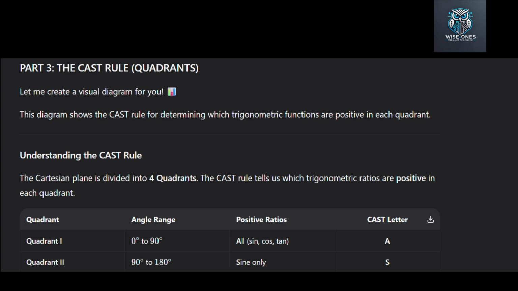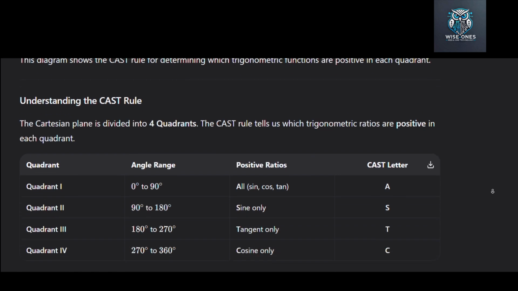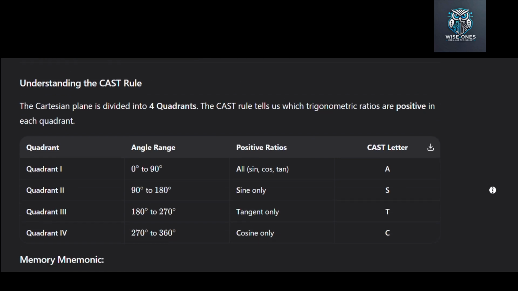This is where most students lose marks in WAEC. Pay attention. Imagine a Cartesian plane with an x-axis and a y-axis. This divides the plane into 4 quadrants. Quadrant 1 is from 0 to 90 degrees. Quadrant 2 is from 90 to 180 degrees. Quadrant 3 is from 180 to 270 degrees. Quadrant 4 is from 270 to 360 degrees.